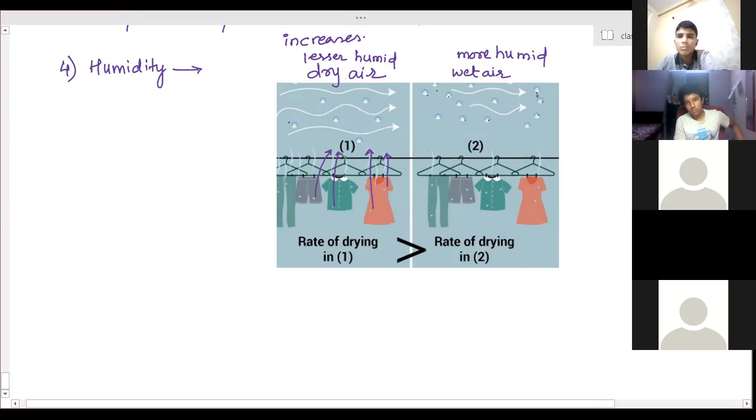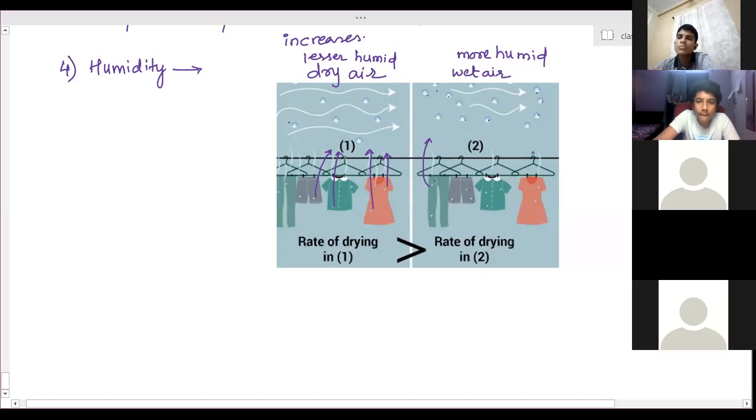But in this case, the water particles in the air are already more. After evaporation, there should be space available in the air, then only these particles will leave. Here it is already a fully occupied area. Then is it possible that these water particles will evaporate? No, ma'am, it won't evaporate, because after evaporation there is no space to take up. So these particles can't leave easily, they remain on the surface.